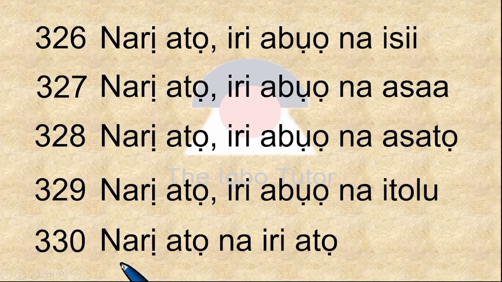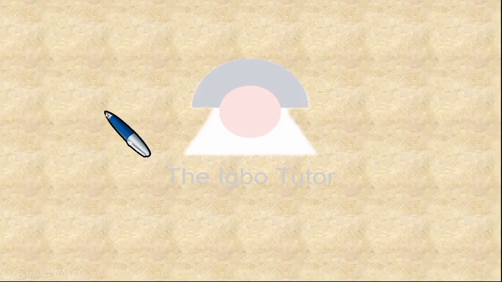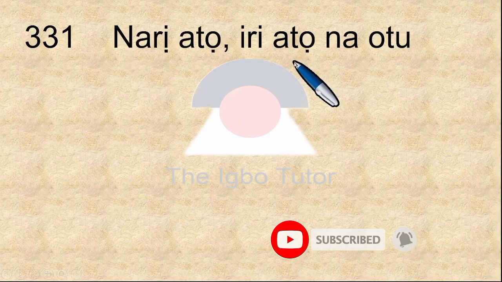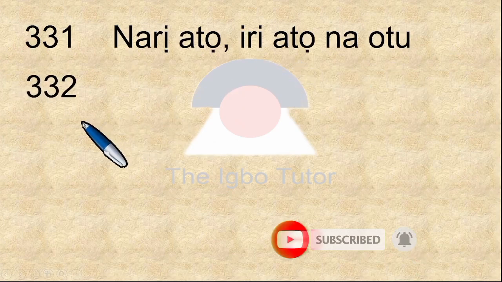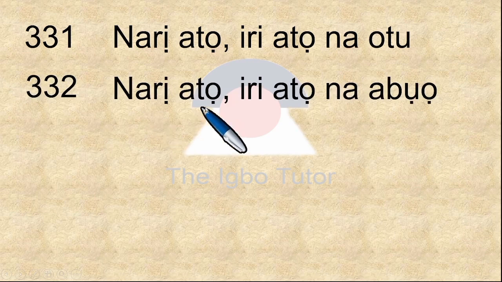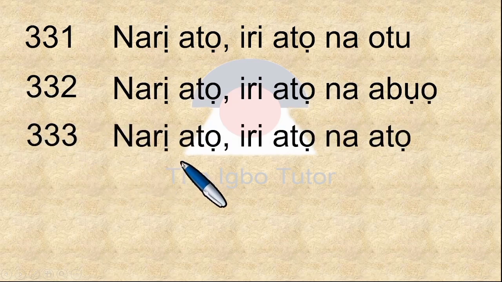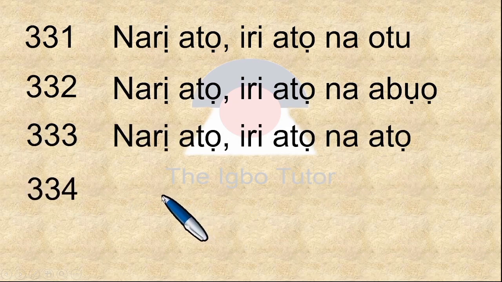330, narị atọ na iri atọ. Narị atọ, 300, na, and, iri, 10, atọ, 3, 10 in 3 places, 30. So we go in the series of 30 now, beginning with 331. We have narị atọ, iri atọ, na otu. 332, narị atọ, iri atọ, na abụọ, 332.